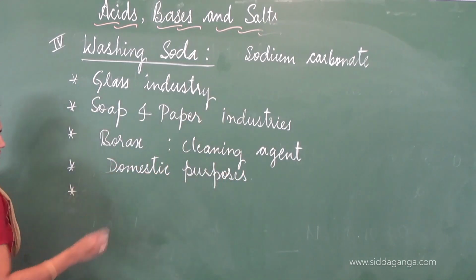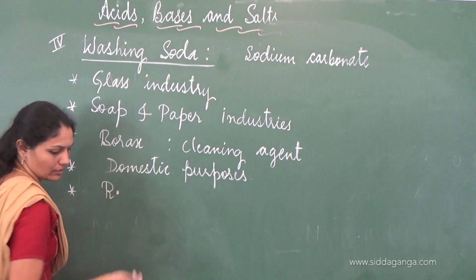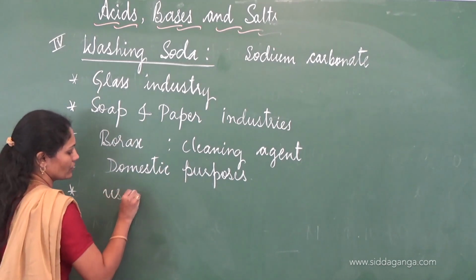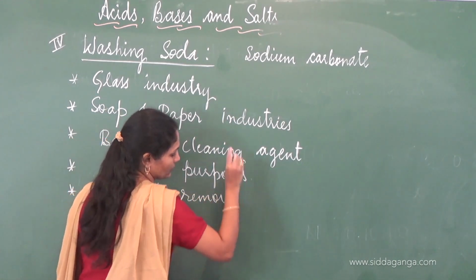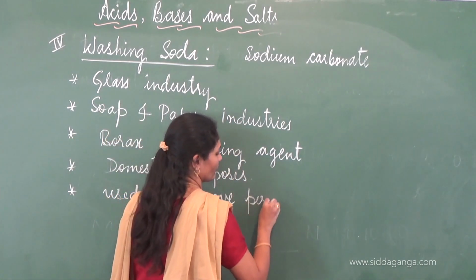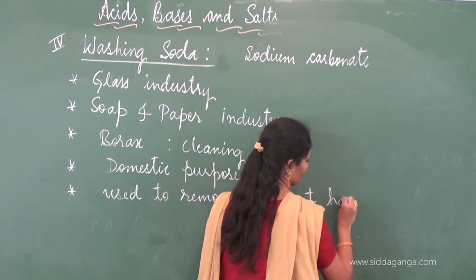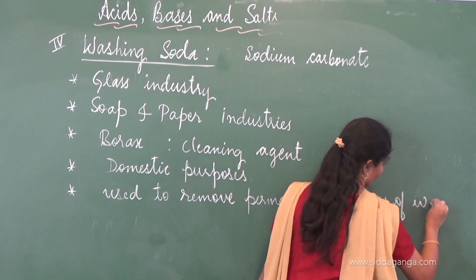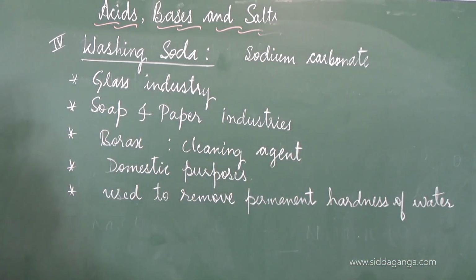Another important application is it is used to remove the permanent hardness of water. What is used to remove permanent hardness of water? Washing soda is used to remove permanent hardness of water.